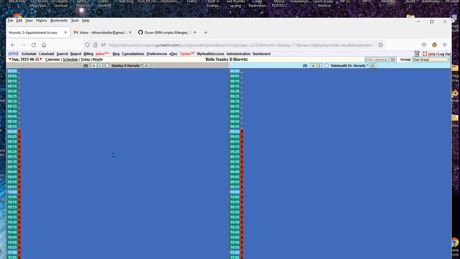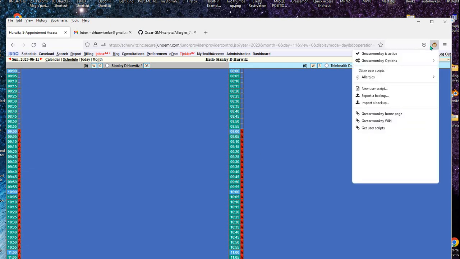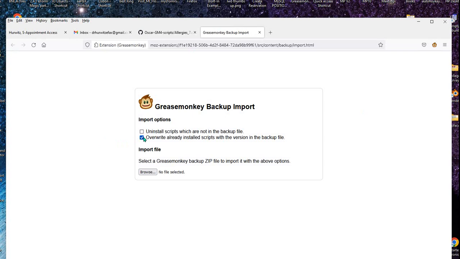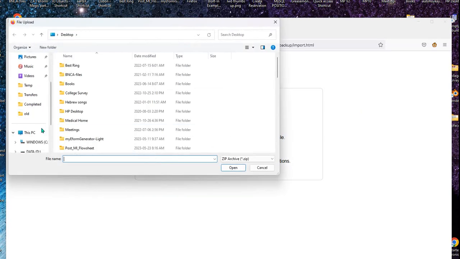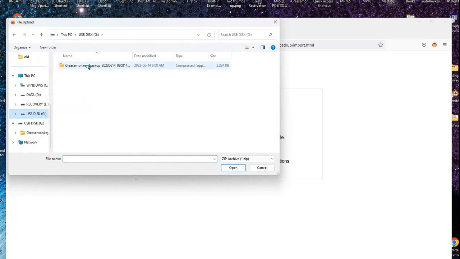To go back to the scheduler screen, I'm now going to upload a previously exported Greasemonkey file. This is a zip file of all my Greasemonkey scripts. I will import it from my flash drive. The screen comes up, overwrite already installed scripts, browse for your flash drive, which is found here, Greasemonkey backup that I did previously, click and install.